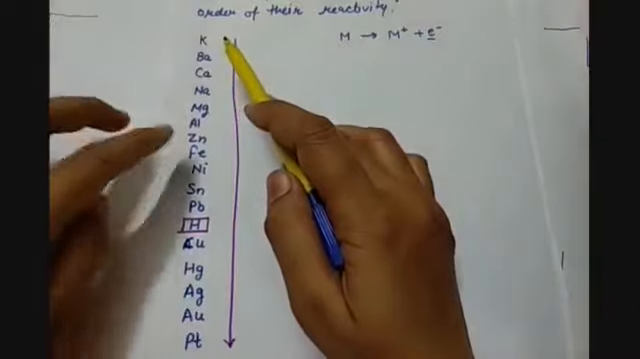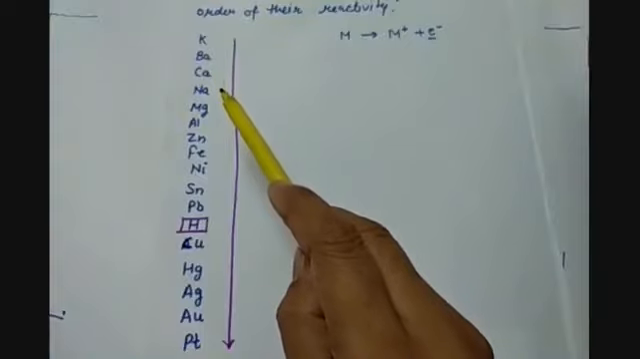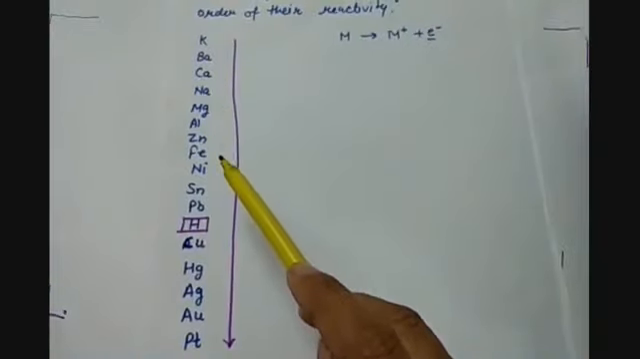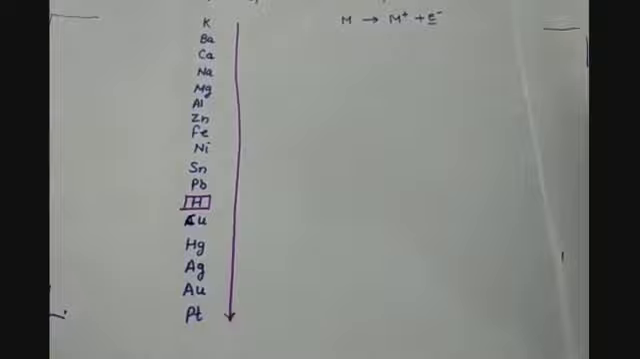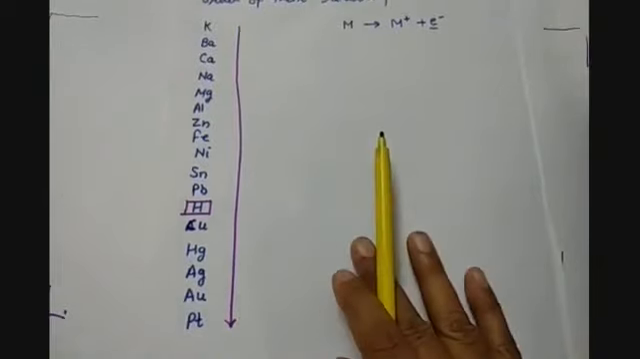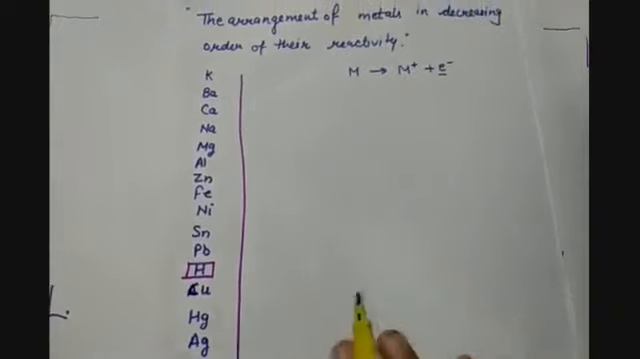In this series, at the top we have potassium, barium, calcium, sodium, magnesium, aluminium, zinc, iron, nickel, tin, lead, hydrogen, copper, mercury, silver, gold, and at the end we have platinum. So this arrow shows that reactivity is decreasing from the top, and at the end we have the least reactive metals, whereas at the top we have the most reactive metals, and the reactivity is decreasing as we come down in the series.